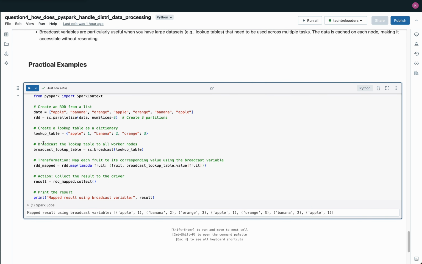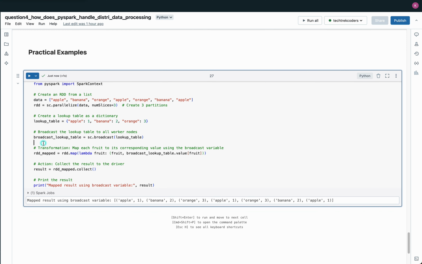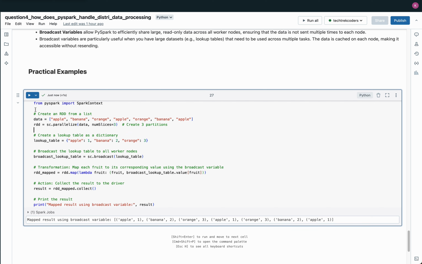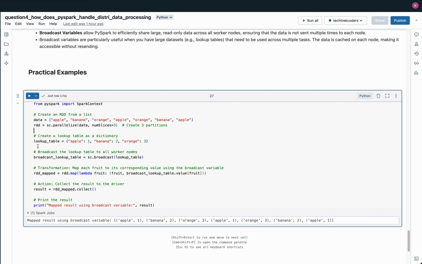This PySpark code demonstrates the use of a broadcast variable to efficiently share a lookup table across all worker nodes in the cluster. The dataset consists of a list of fruits: apple, banana, orange, banana, apple, which is split into three partitions using the sc.parallelize function. This partitioning enables parallel processing across different worker nodes in the cluster.